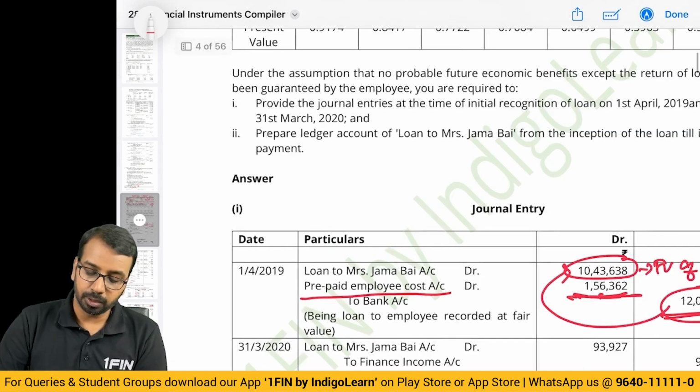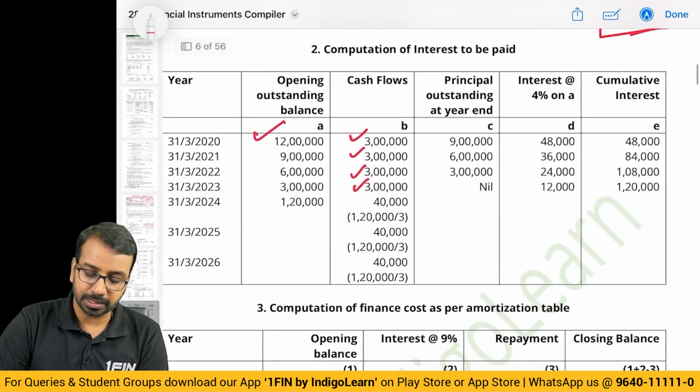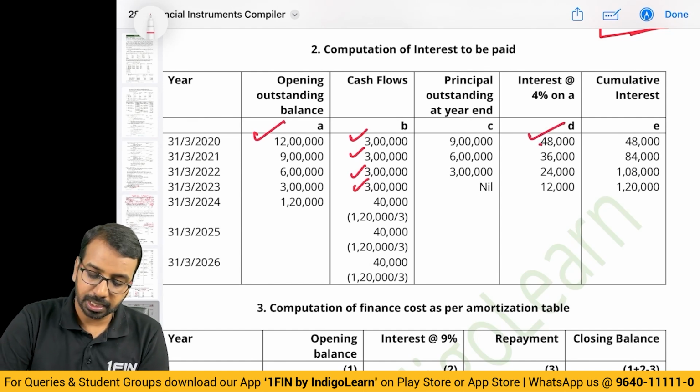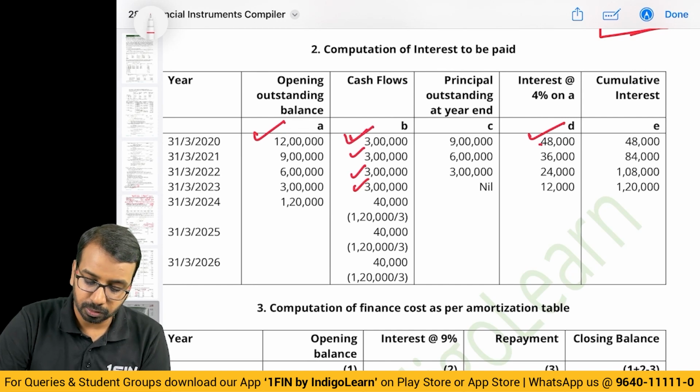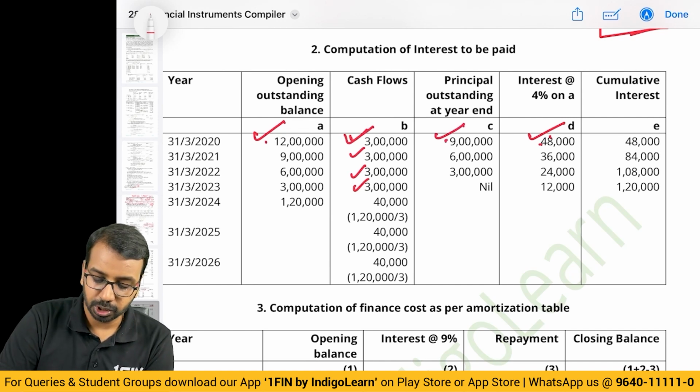Okay. Now, for this also we need to prepare a schedule. Opening balance of 12 lakhs, right? Interest at 48,000. That will be charged. Amount collected 3 lakhs. Closing balance is 9 lakh plus 48,000. So how it works is, you will take 12 lakhs.